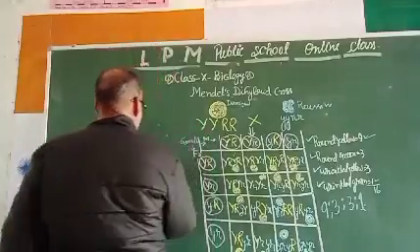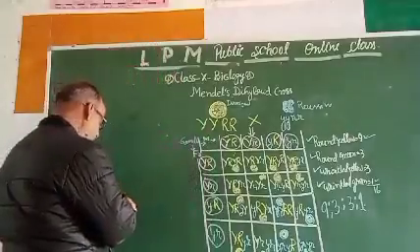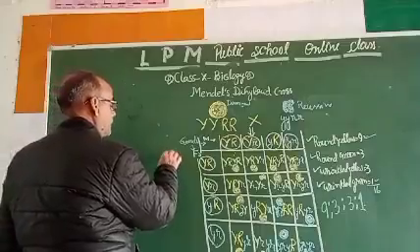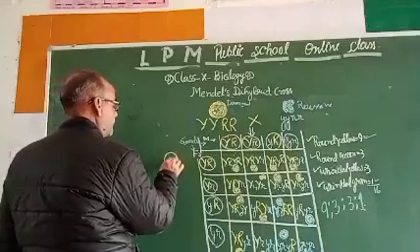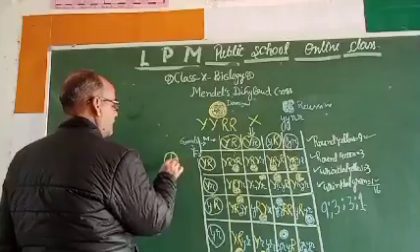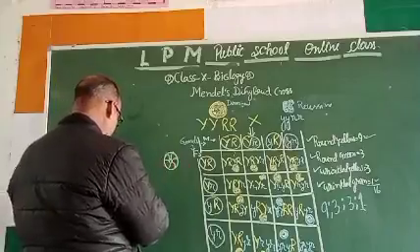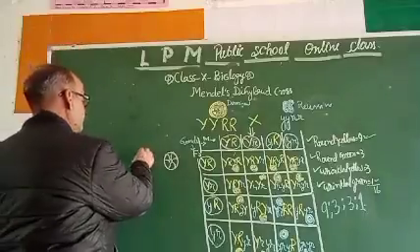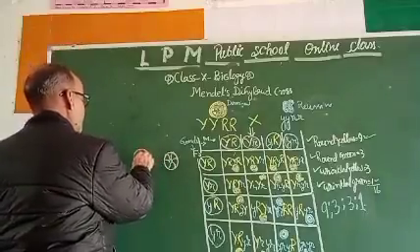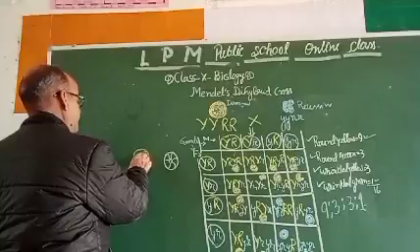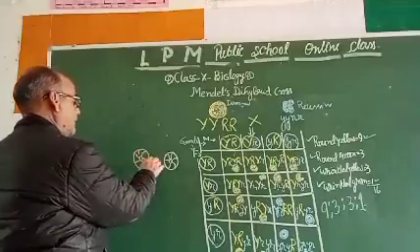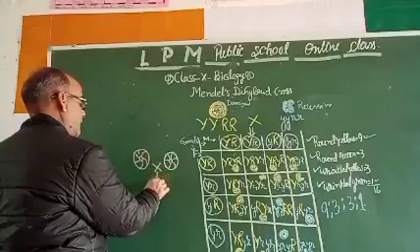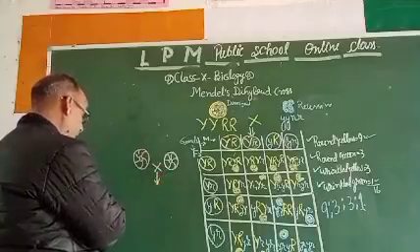In it, Mendel took a white color flower into consideration, and one red color flower. So what happened during the cross? There will be the formation of a pink color flower.